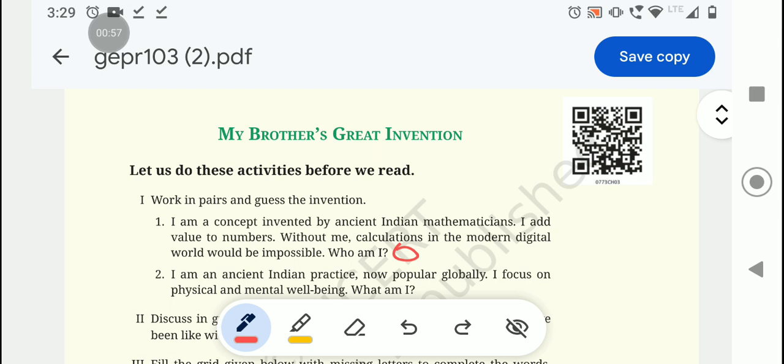It is a concept which is invented by Aryabhatta, an ancient Indian mathematician.